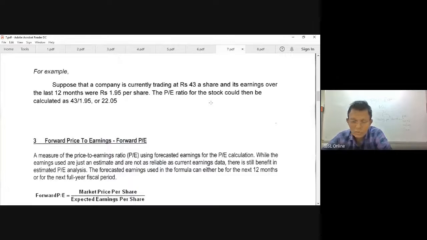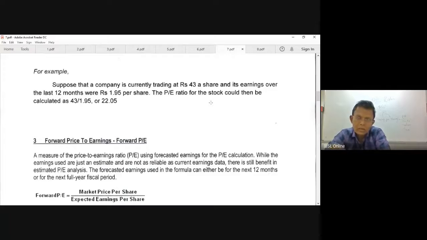The price earnings ratio we discussed is an investor ratio. It is an important ratio for investors, to decide whether I will make this investment in this particular company or not. So to take that decision, it is important to calculate this price earnings ratio. If you are given two companies' price earnings ratios and the examiner asks which company you select to invest in, basically you select the lower price earnings ratio.